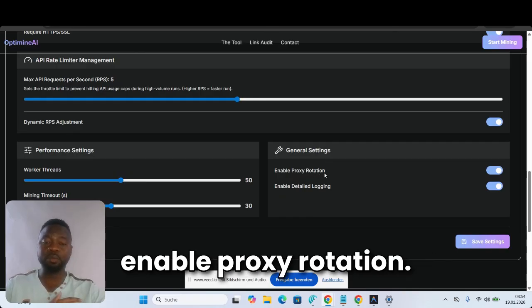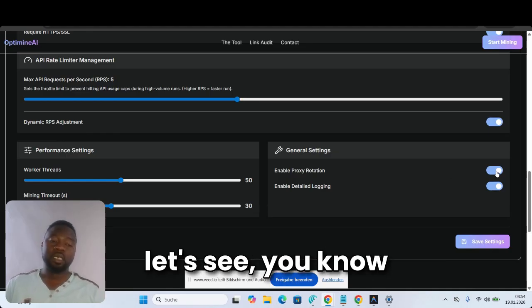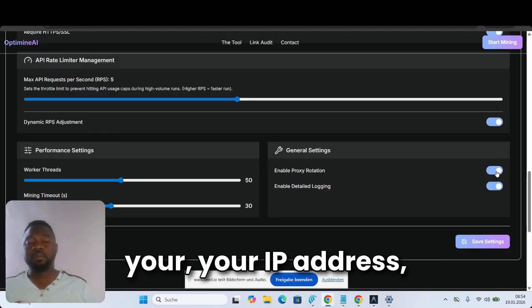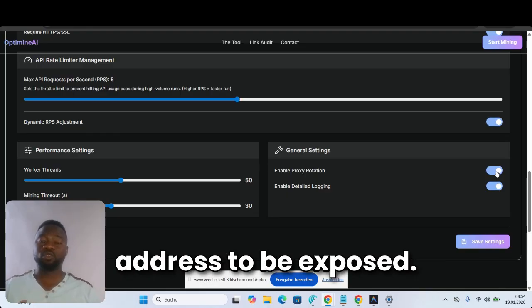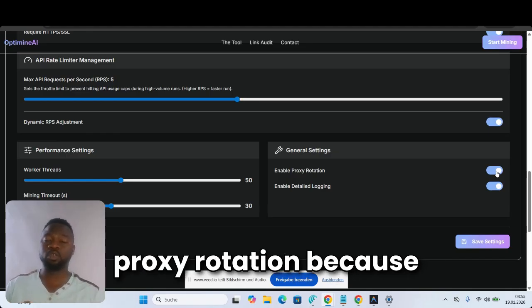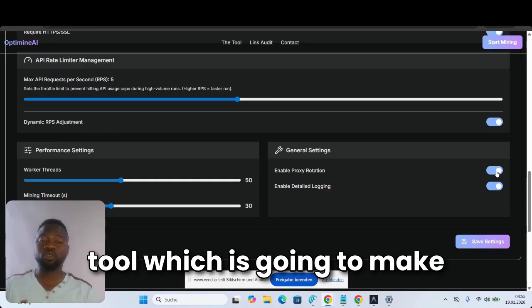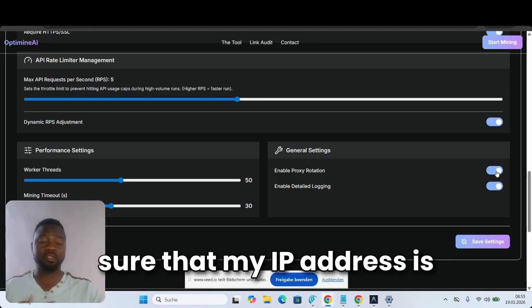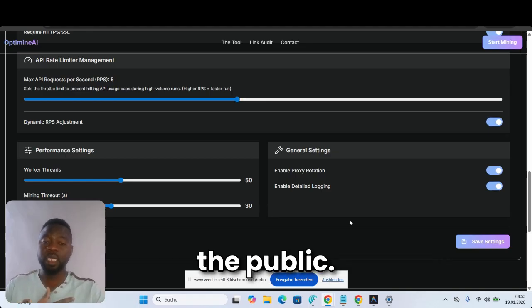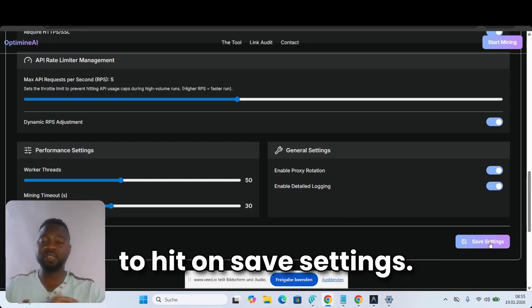General settings, enable proxy rotation. If you're worried about your IP address, you don't want your IP address to be exposed, you are going to enable proxy rotation, because there is an inbuilt proxy inside this tool, which is going to make sure that my IP address is not going to be shown to the public. Enable detail logging, I'm going to leave it like that. And now I'm going to hit save settings.